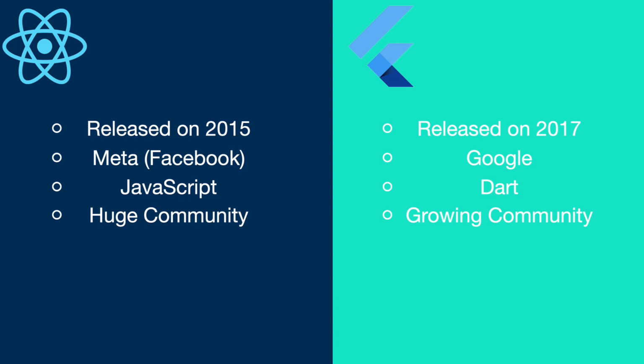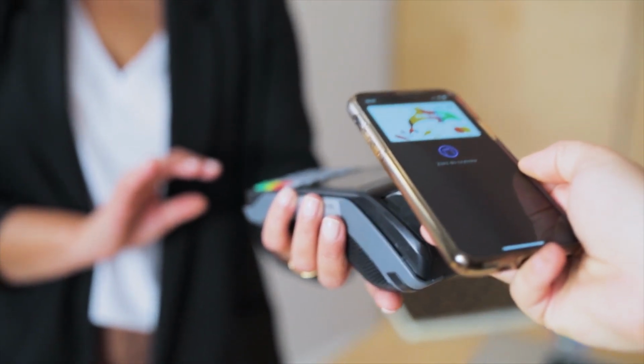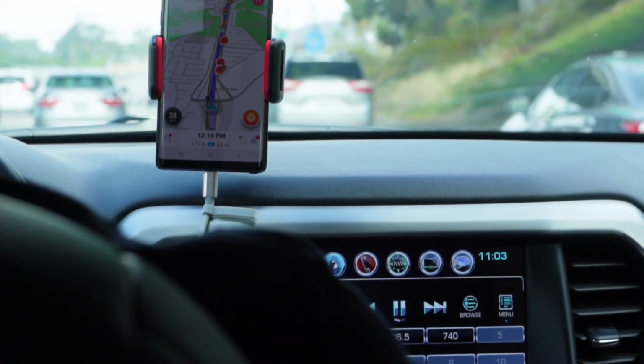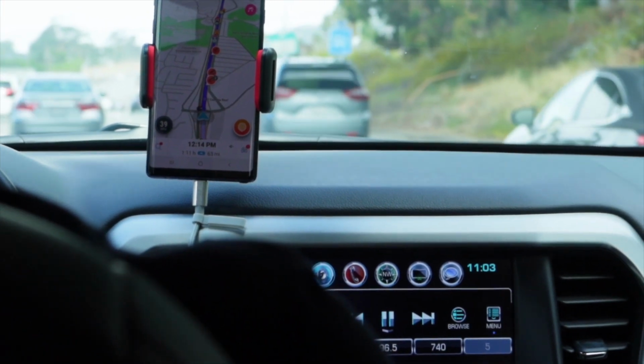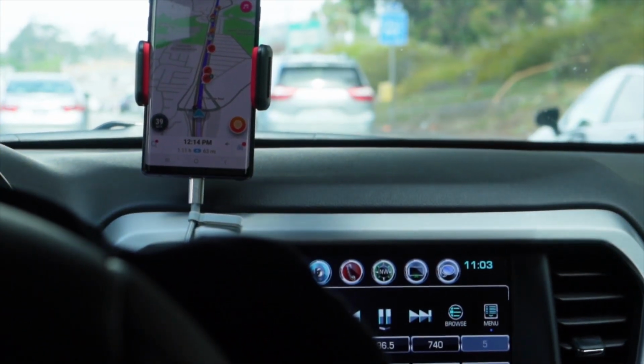Next, in terms of maturity, as of 2023, React Native is considered stable on using third-party packages such as payment or geolocation. For Flutter, third-party libraries are still new and adapting to the Flutter framework. If you wish to integrate a payment gateway or geolocation through the Mapbox library, you might face some unprecedented errors.